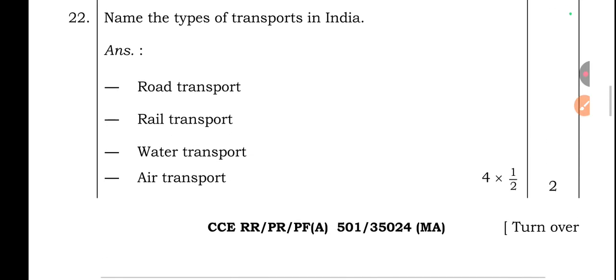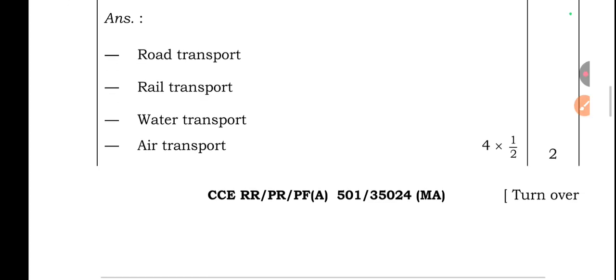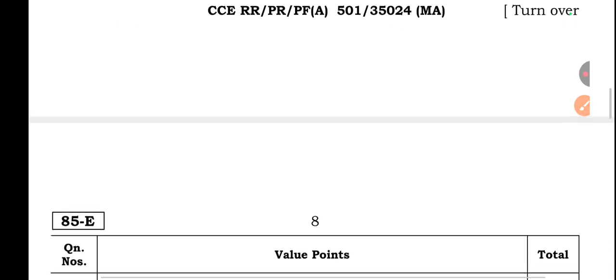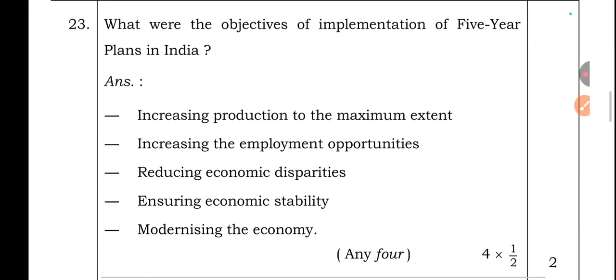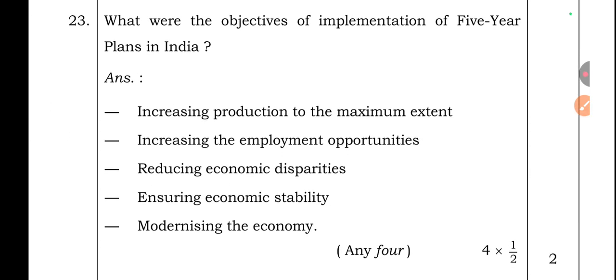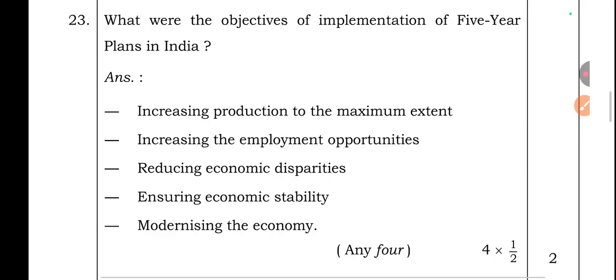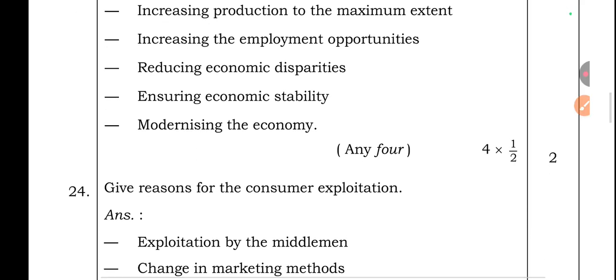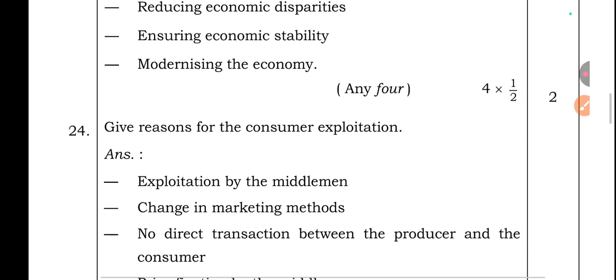Question number 22. Name the types of transport in India: road transport, rail transport, water transport, air transport. Question number 23. What were the objectives of implementation of the 5-year plans in India? Increasing production to the maximum extent, increasing the employment opportunities, reducing economic disparities, ensuring economic stability, modernizing the economy.